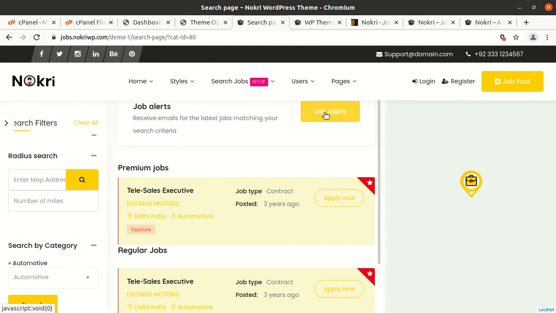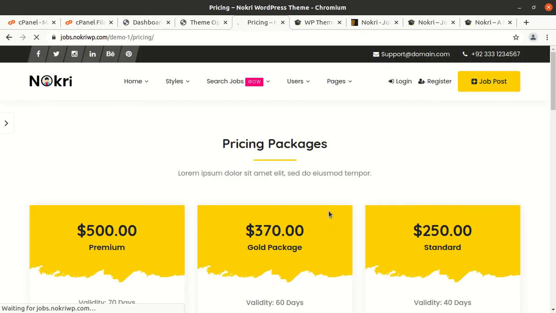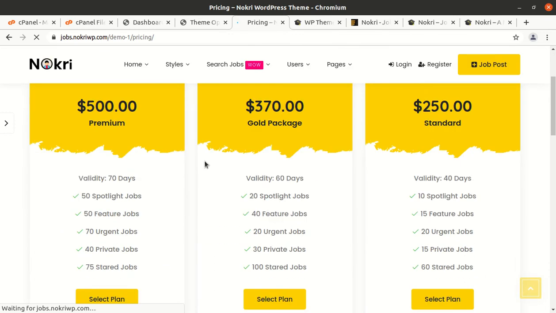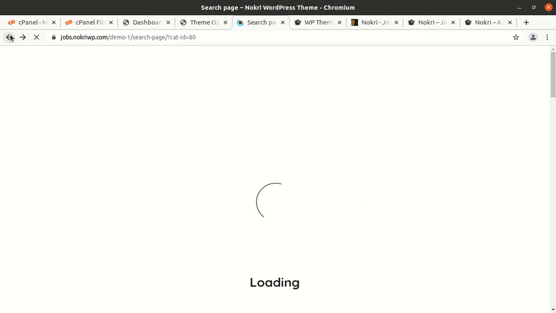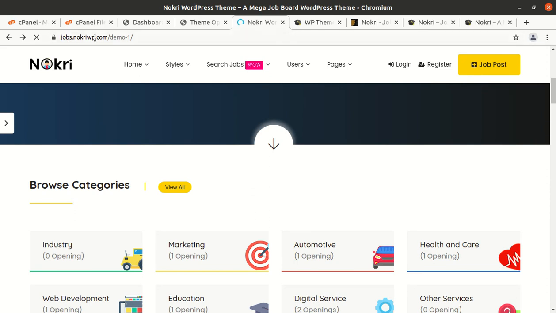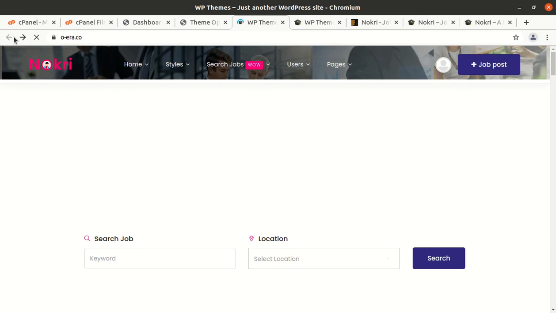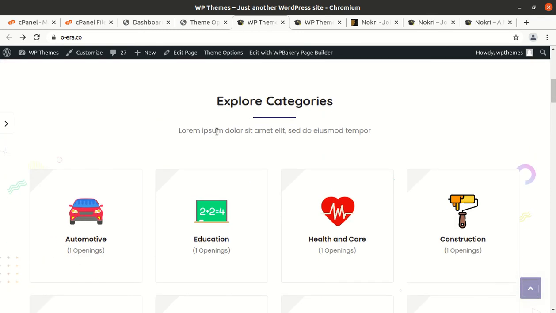And job alerts, apply now is also here. So please, okay, it is going to the developer website. So we need to configure all such things for our own website, and since we have installed all such things here, I have shown you everything. And so the page content can be edited with the page builder, and the rest of things are here, and the theme is available.